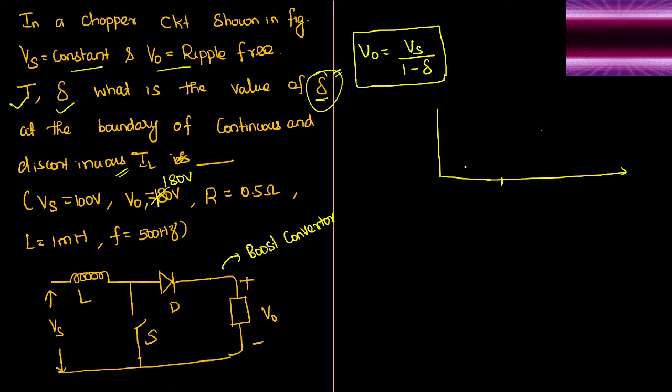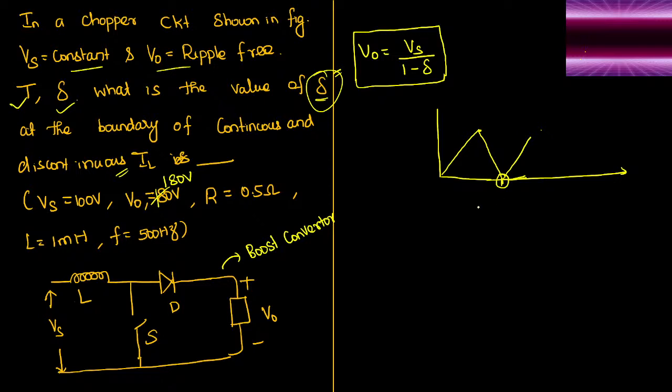Suppose your inductor is charging, then again it is discharging, again it is charging. Suppose after this point the inductor is not charging immediately, then for a certain time period current will be zero.